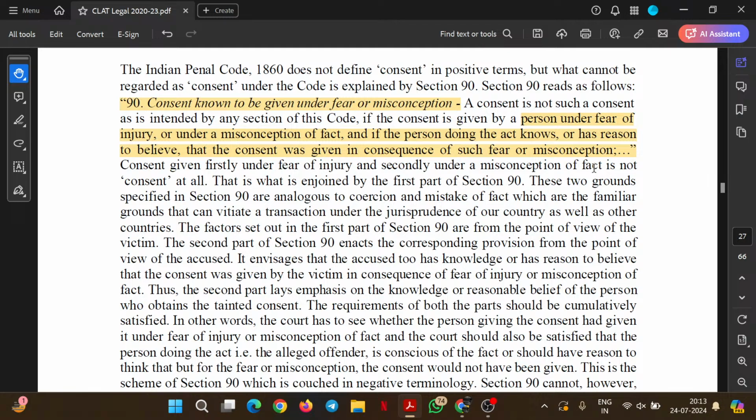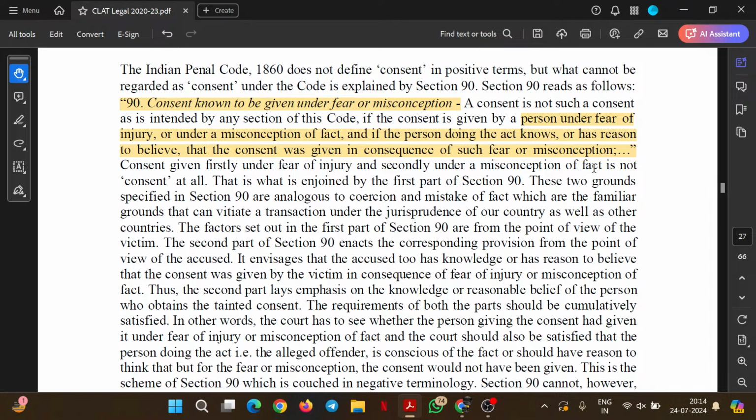So, in the entire code, consent will not amount to consent that was given under misconception of facts, where facts were unknown or misconceived, and also under fear of injury. Let's imagine that there is a contract to be signed between parties A and B. Party A says to party B that if you do not sign the contract, I shall kill you.